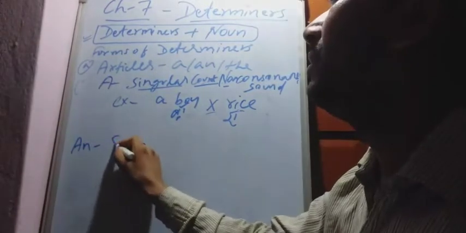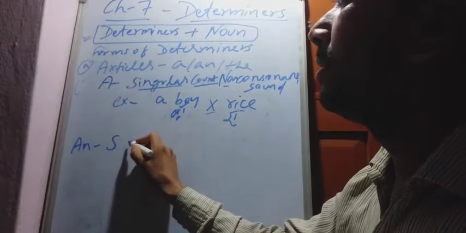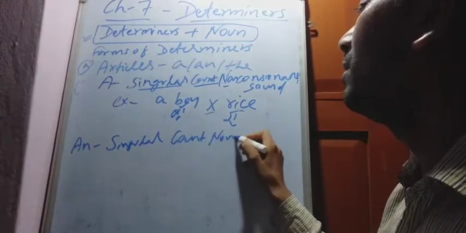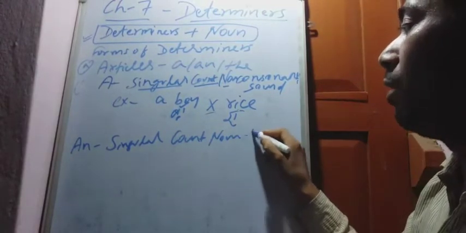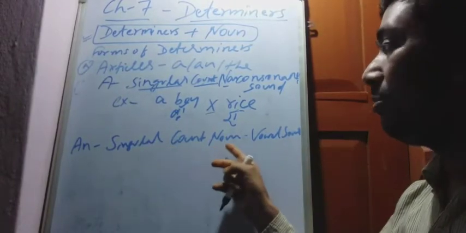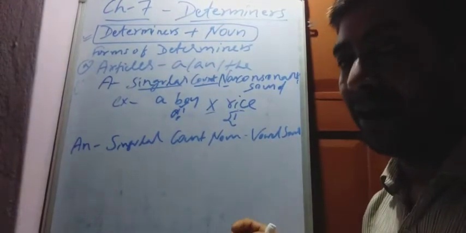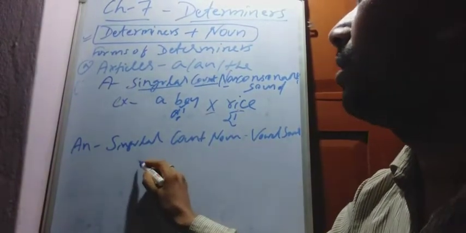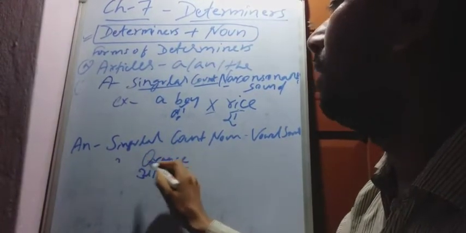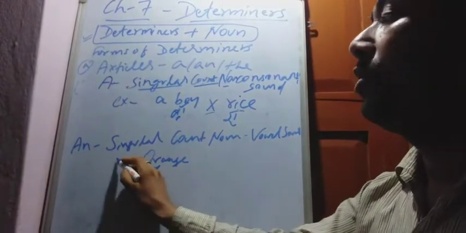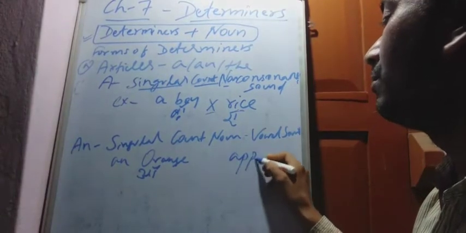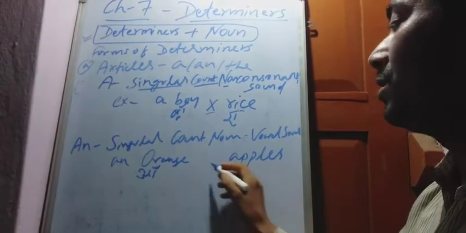An is used in the same way with a singular countable noun having a vowel sound, meaning a, e, i, o, u. Orange: the first letter o is a vowel sound, so an orange. Apples: the first letter is a, but we don't say an apples.